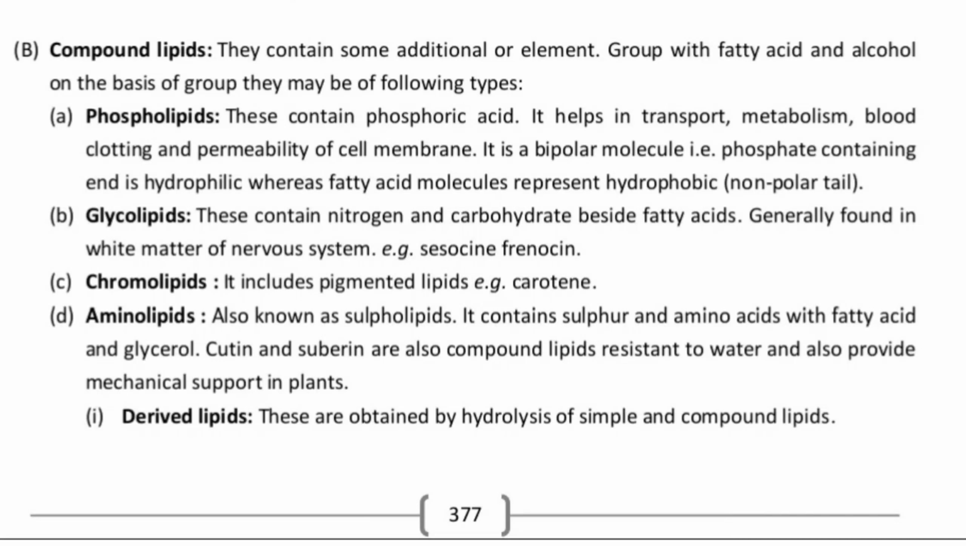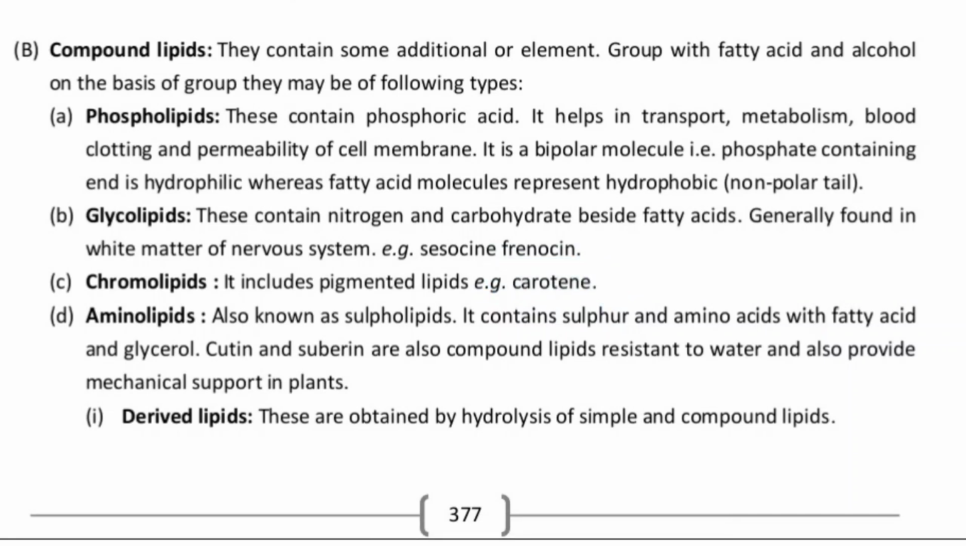The second type of the compound lipid is called a glycolipid. They contain the nitrogen and the carbohydrate beside the fatty acids. They are generally found in the white matter of the nervous system. Example is here cerasine, phrenosine. The third type of the compound lipid is chromolipid. It includes the pigmented lipids, for example carotene, the orange colored pigment.